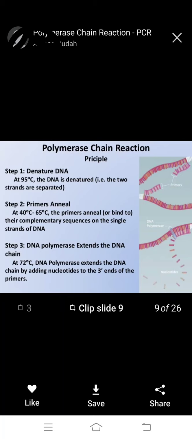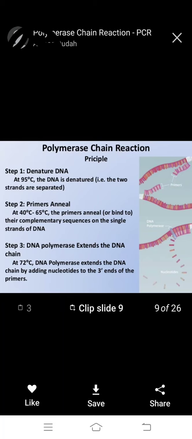Step 2, primers anneal at 40 to 65 degrees centigrade. The primers anneal, binding to their complementary sequence on the single strand of DNA, and then it cools. Step 3, DNA polymerase extends the DNA chain.